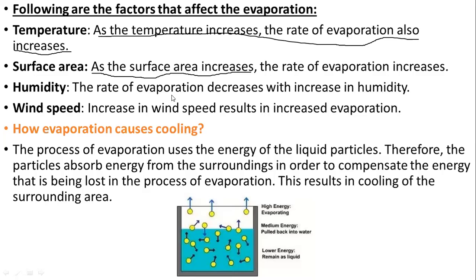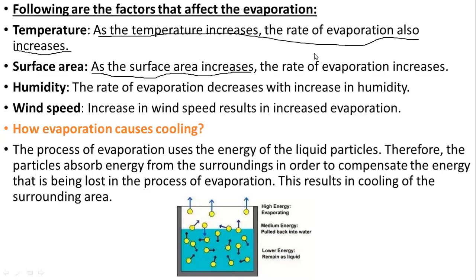Similarly, on a windy day, I am giving you a very common example, everybody can understand from it. On a windy day, when there is wind in the air, the clothes dry faster because the rate of evaporation is more. But when there is no wind, the clothes dry at a slower rate because the rate of evaporation is less. So increase in wind speed results in increased evaporation. These are the four important factors: temperature, surface area, humidity, and wind speed, which will affect the rate of evaporation.